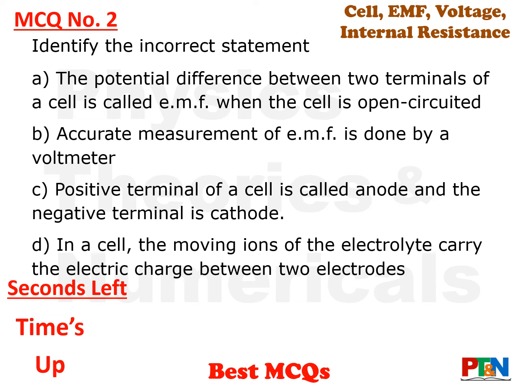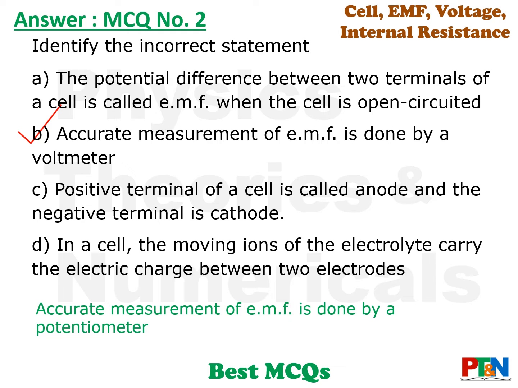Time's up. Let's see the answer. The answer is option B. The statement that accurate measurement of EMF is done by a voltmeter is not so. Accurate measurement is done by a potentiometer. What is a potentiometer? That you will learn in class 12. But accurate measurement is done through a potentiometer.